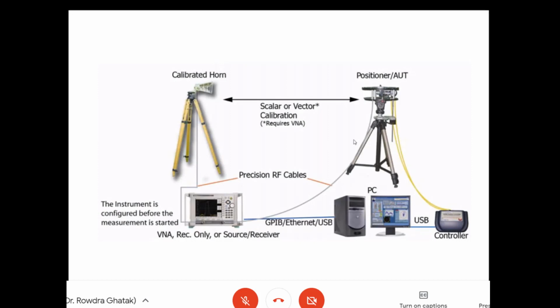In an open antenna test range system, there are no scatterers, there are no reflectors, so it is easy for you to get an atmosphere which is quite close to that of an anechoic chamber.